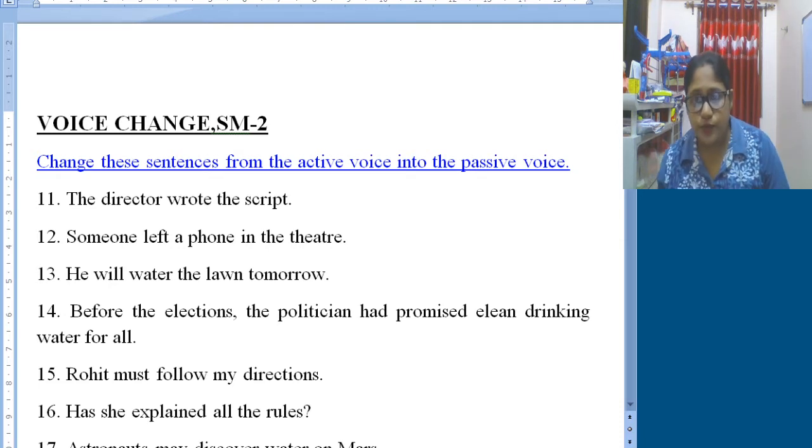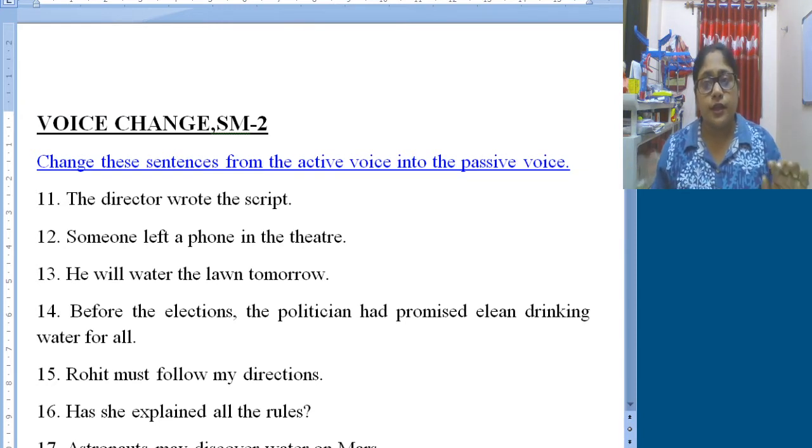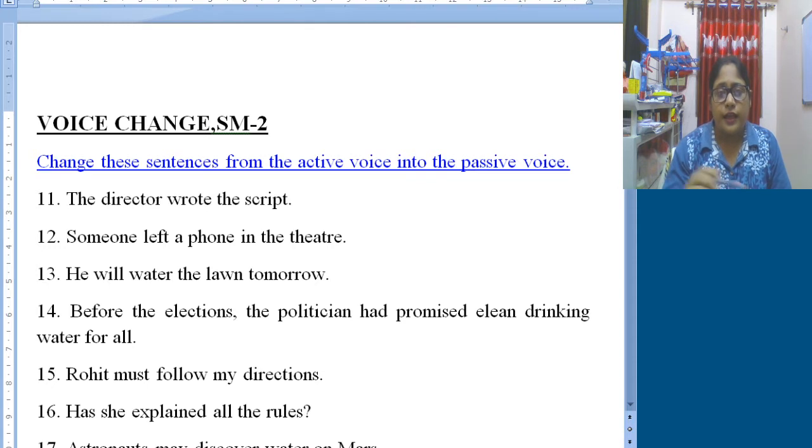Now one student has asked me about have and has. I hope you are in class 8, so you know the basic thing, where we use have and where we use has. With first person singular and plural and with third person plural, that is they, we generally use have. With you also we generally use have, and the rest are third person singular, he, she, anything, where we generally use has.